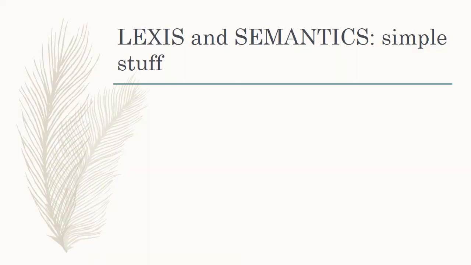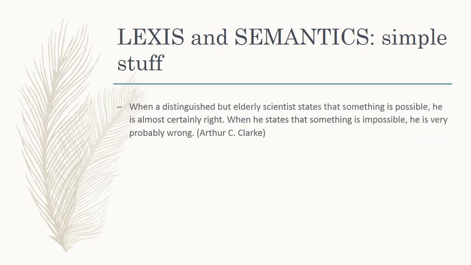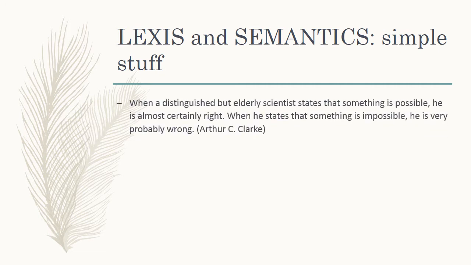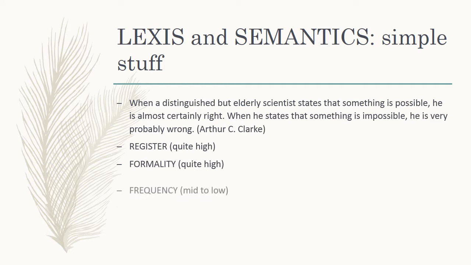Let's have a look at the same quotation we saw on the other video. When a distinguished but elderly scientist states that something is possible, he's almost certainly right. When he states that something is impossible, he's very probably wrong. So if we're going to analyse Lexis and Semantics, the first thing you want to think about is register. You want to think about the register, and then the formality, the frequency, and also things like syllables. So let's have a look at the first three things.